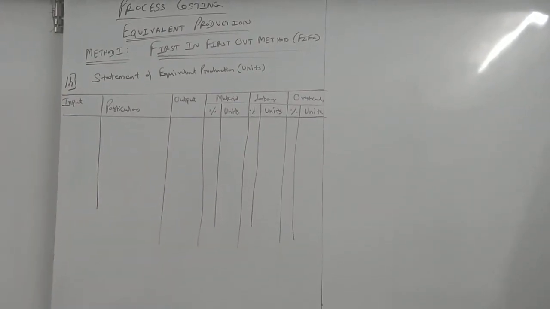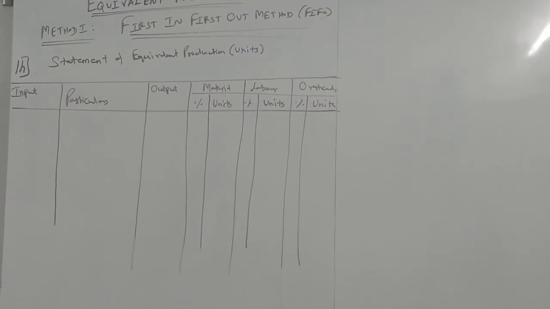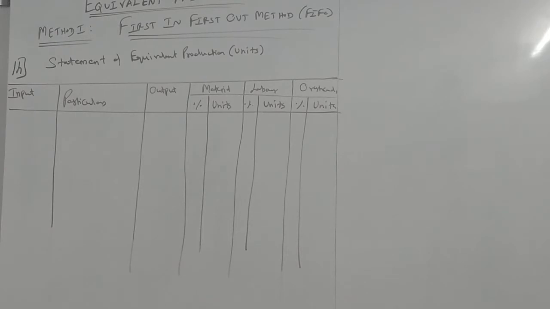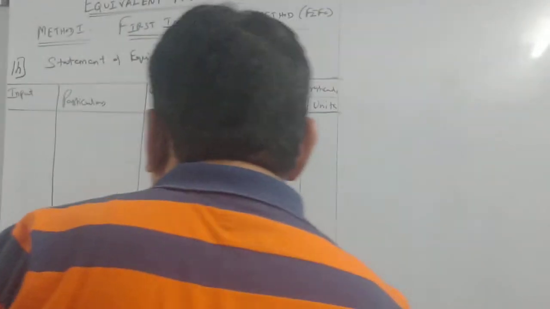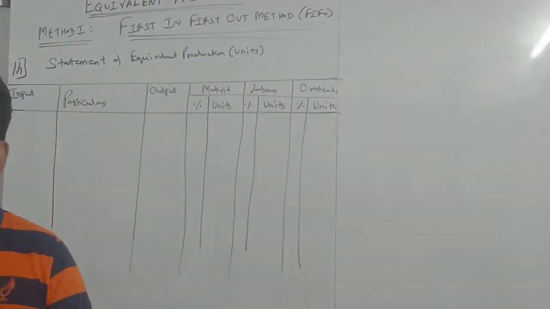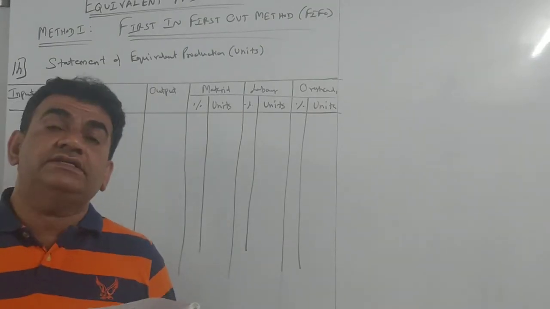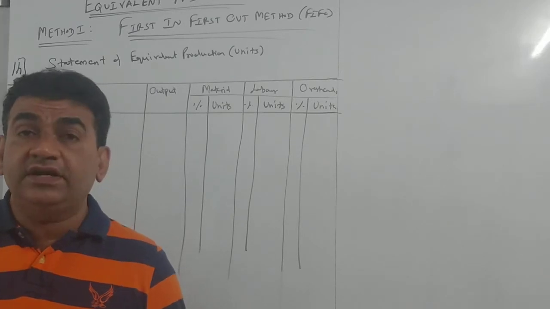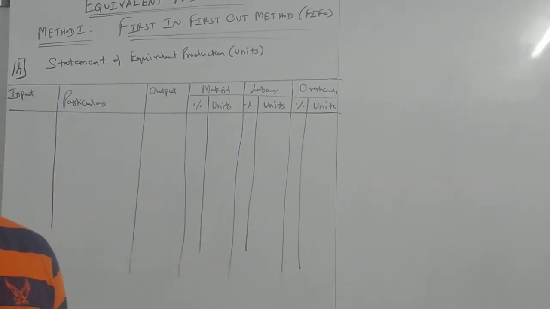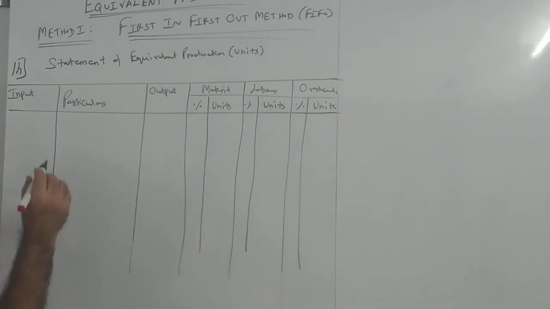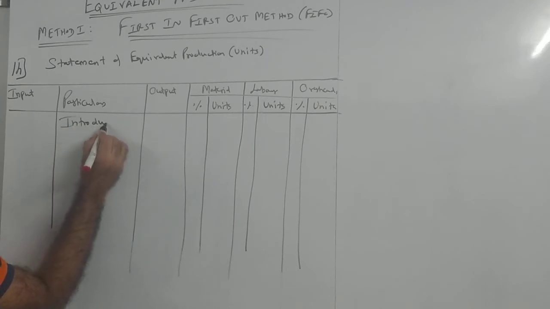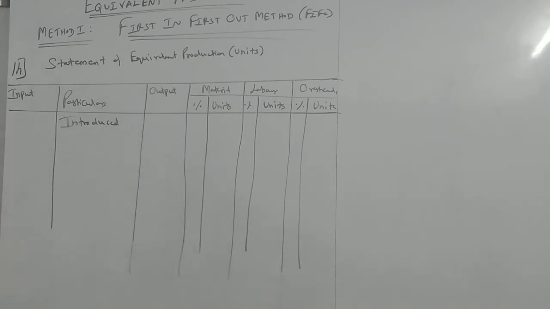Okay, I'll just try to enlarge the screen. Now listen. In this sum, there is no opening WIP. Otherwise, there would be a different start. First, you have introduced 3,800 units. Input means I have introduced. So in particulars, write introduced.